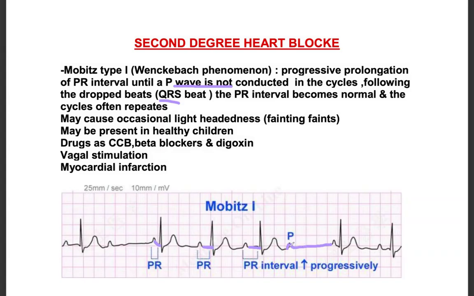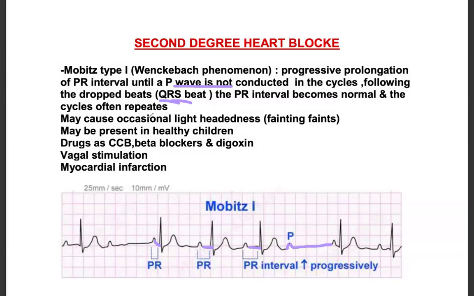The P will not be conducted to the ventricles and you will have a dropped beat. Following a dropped beat, the PR interval becomes normal and the cycle often repeats. Normal here means you can see that it will be normal, then it will get prolonged, and then finally you will see a P without QRS. Then again, you will have a return of P with QRS, okay?